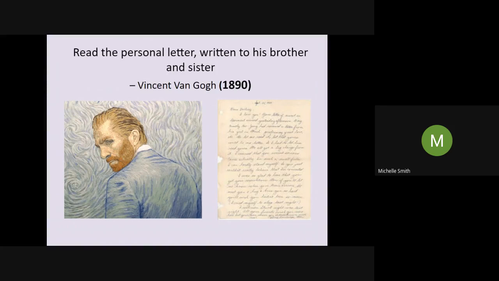Incredible. Okay, first thing we're going to do is read a letter that Van Gogh wrote to his brother and sister. He was a very prolific correspondent, Van Gogh. He wrote nearly as many letters as he did paintings, probably about 800 letters or something, again, in his adult life as a painter, mainly to his brother and one of his really close friends.